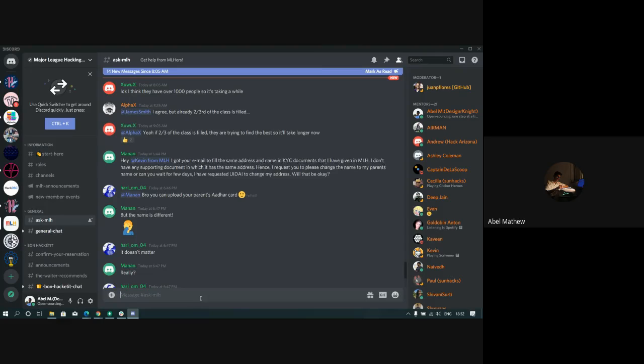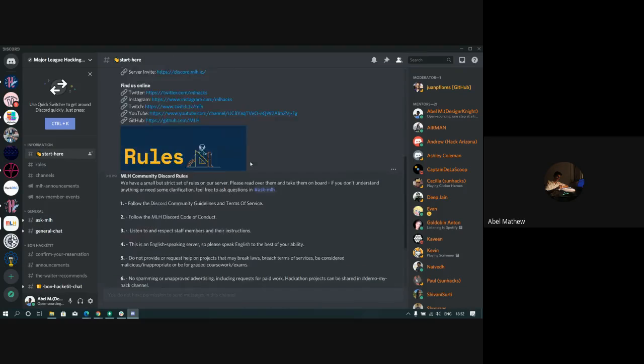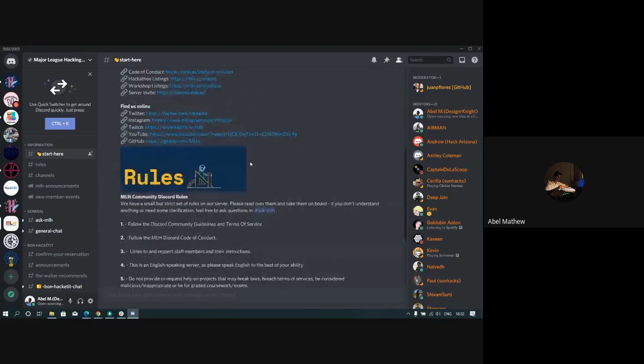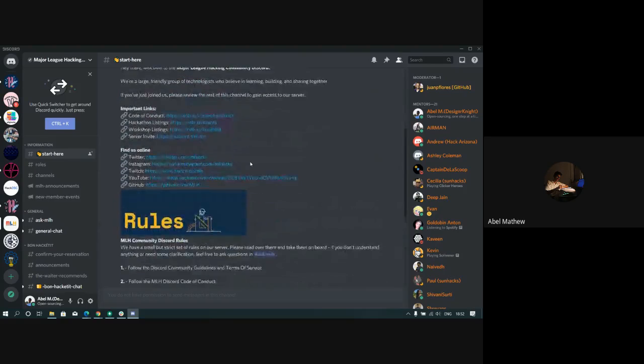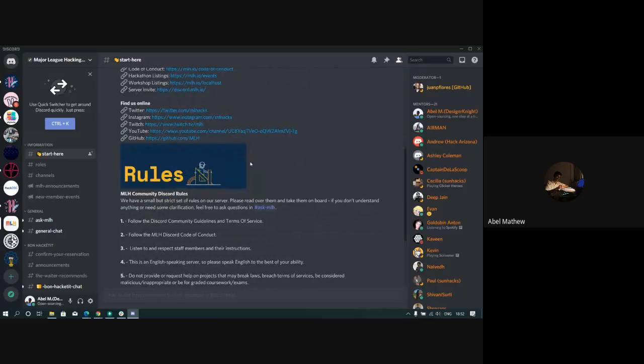Taking an example, all the Discord servers will have a few channels which are private, which are for moderation purposes, to know how to behave in the Discord channel, what language is to be used, and some guidelines of what the different channels do. So you can find it all here.